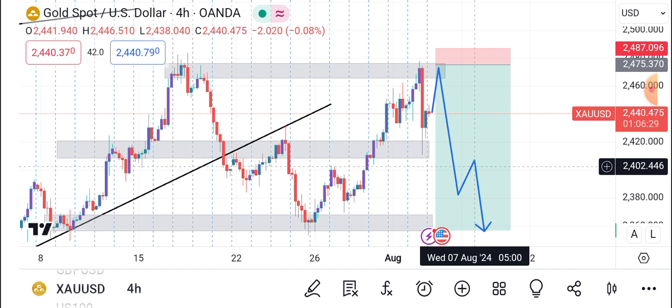Make sure that you take consideration, or you're cautious when you trade, right?